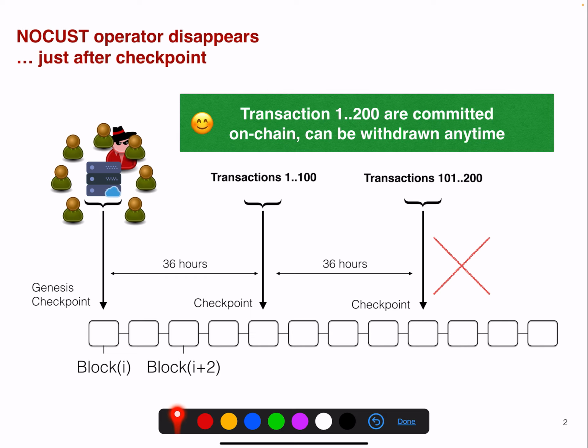Now, transactions 1 to 100 are committed on-chain, and let's say they're safe because they were committed on-chain. For simplicity here, we ignore additional delays. So they can be withdrawn anytime. This means we assume that once it's committed, it's final.